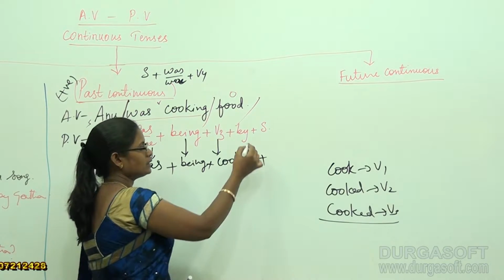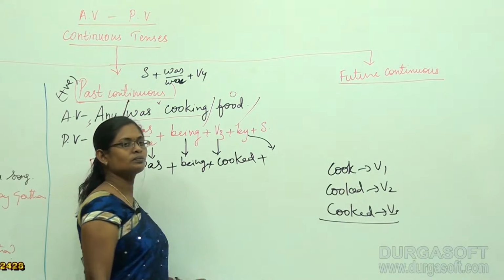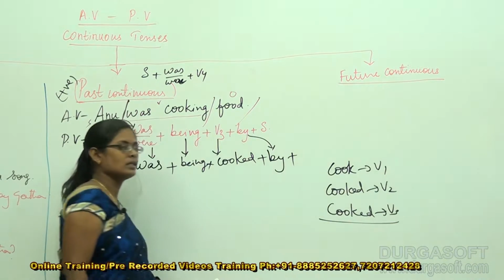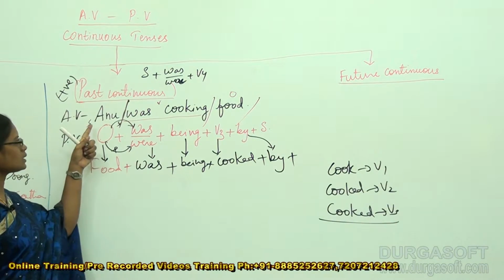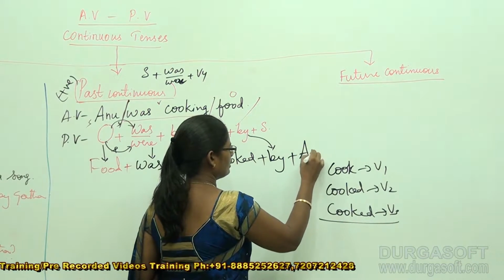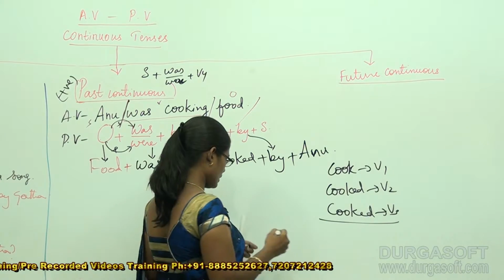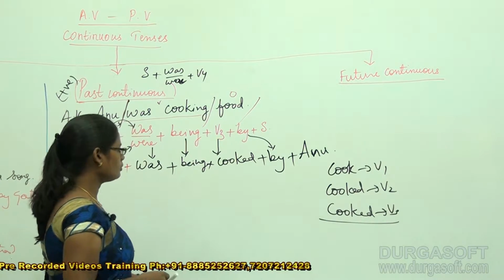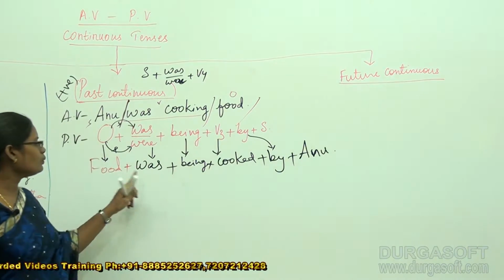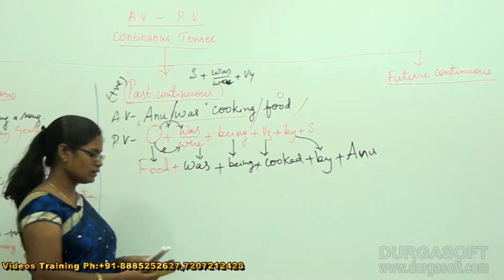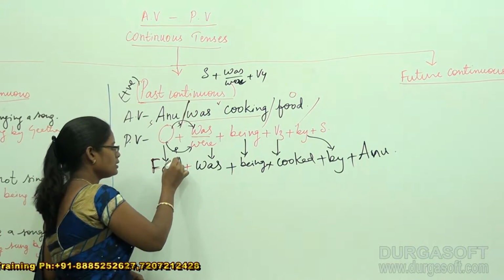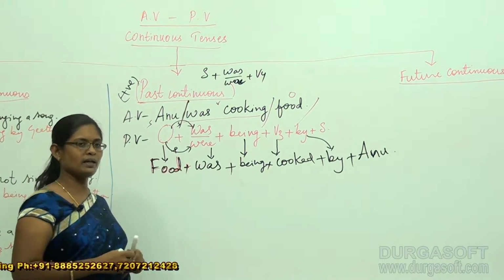Plus, what is the immediate word that is accepted here? Very good, it is by, plus subject. What is the subject that is provided for us? Anu, exactly. Now when you read the sentence, it is like this: food was being cooked by Anu.